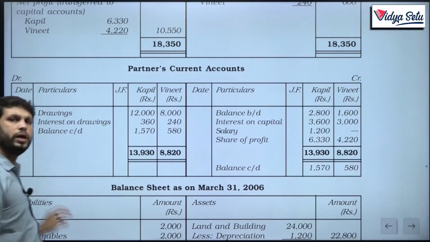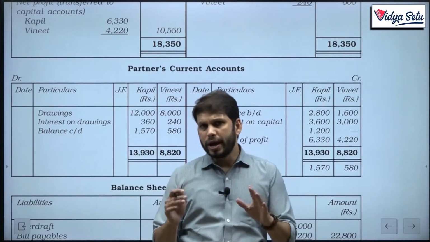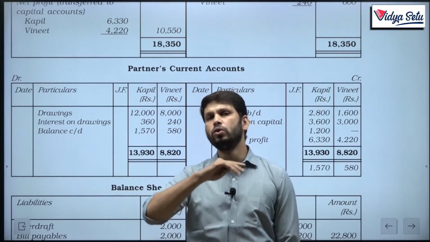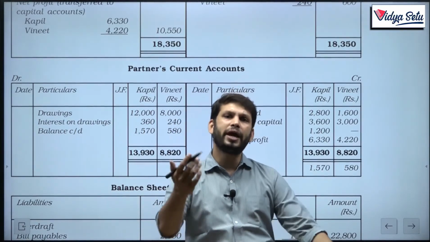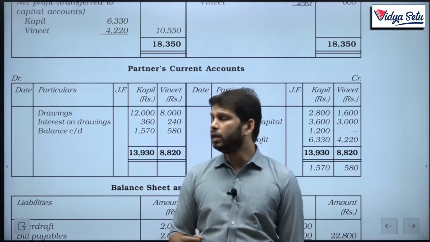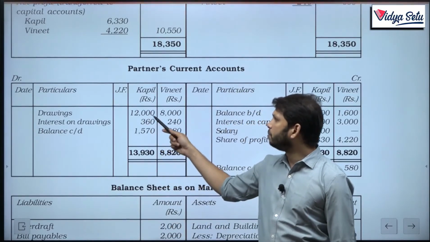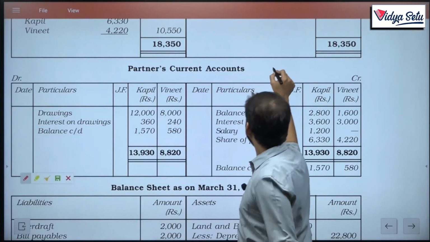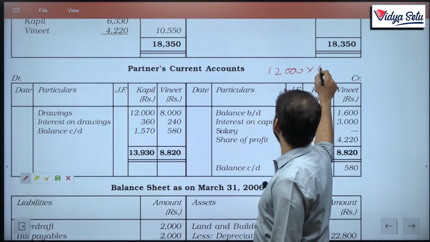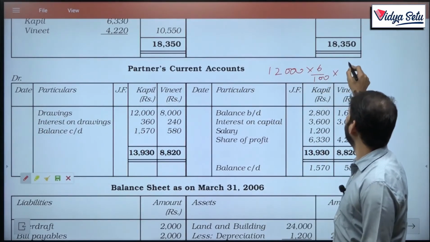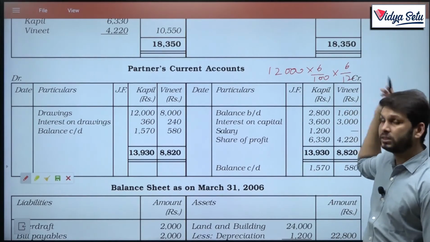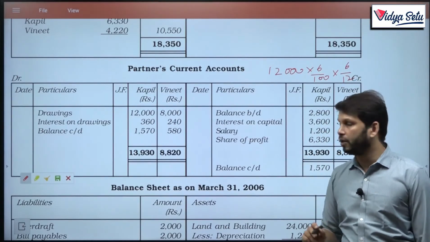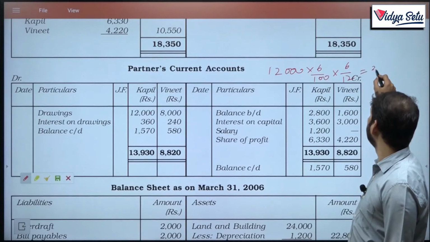Because when I was teaching you interest on drawings, I told you when nothing is given, you do not know when the drawings were made. We always do half year. We assume that it was withdrawn equally during the year. So, here 12,000 multiplied by 6%, what you can write as calculation, I am just telling you, 12,000 multiplied by 6% multiplied by 6 upon 12. This will always happen when the drawing dates are not given. So, if we solve this, we do get 360.